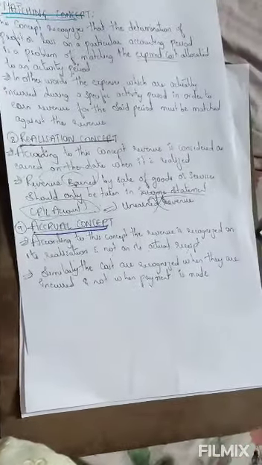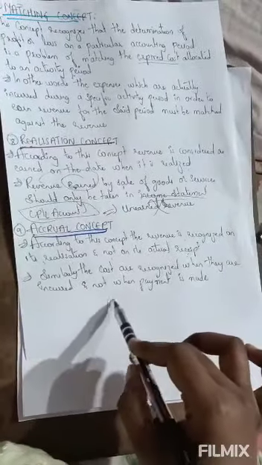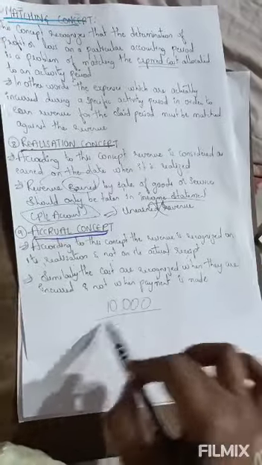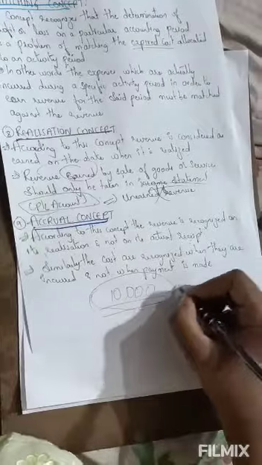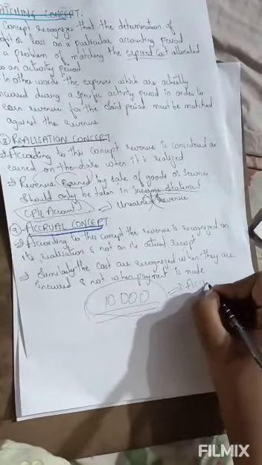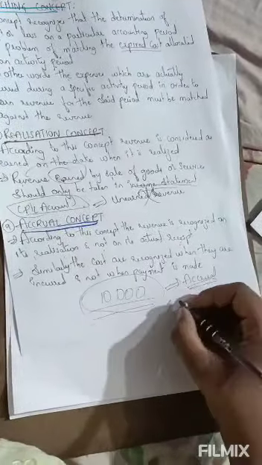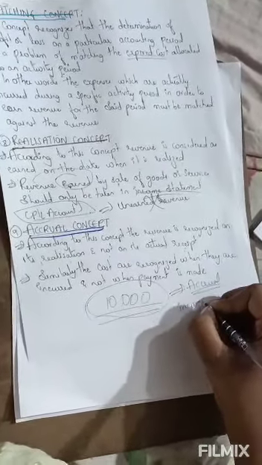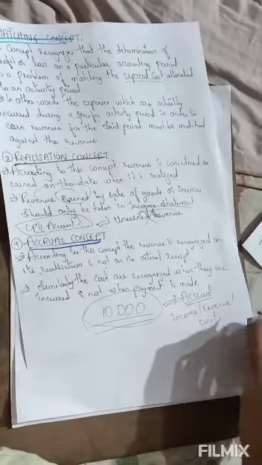Suppose I am working for a month and I am supposed to get an income of 10,000, but I have not received it. That which I have not received comes under accrual. So whatever income or revenue or cost has not been received yet or paid yet comes under the accrual concept.